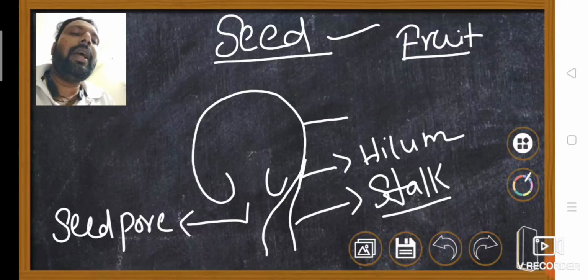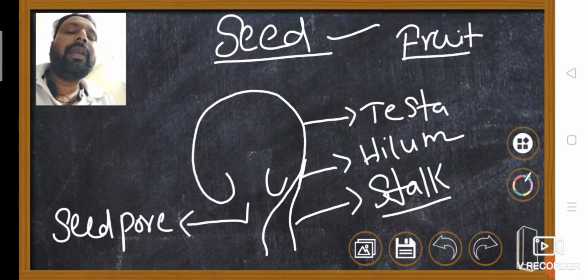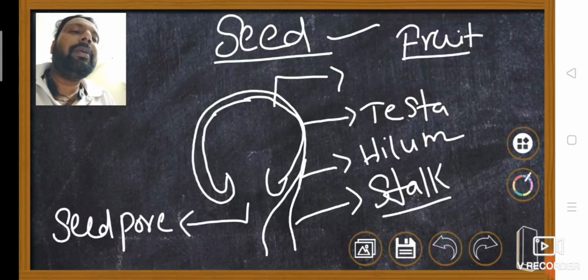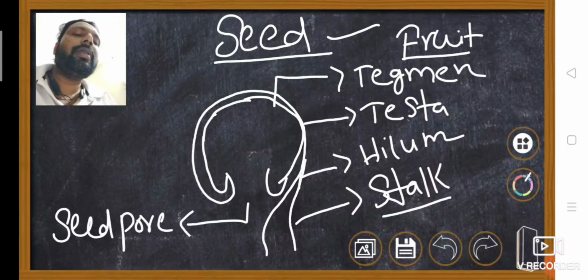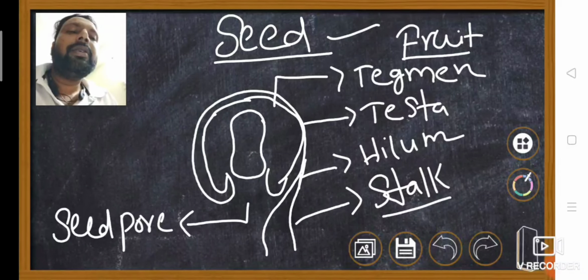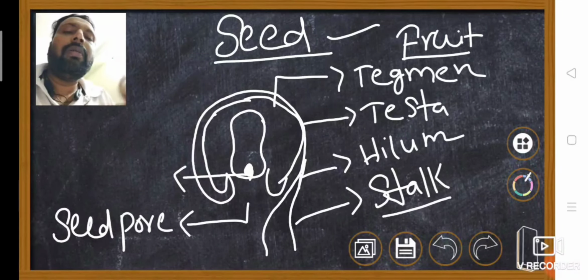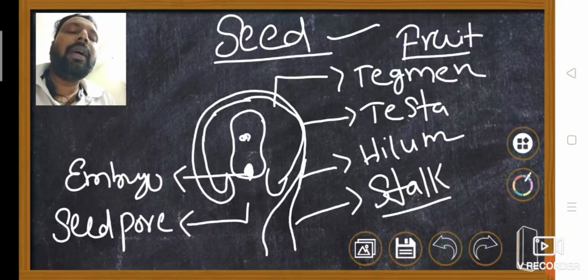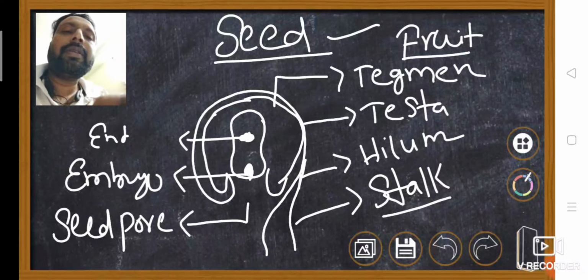The outer integument developed into the testa. The inner integument developed into the tegmen. So testa and tegmen. And this is the embryo sac. The zygote developed into the embryo. Here this is endosperm. The PEN developed into endosperm.